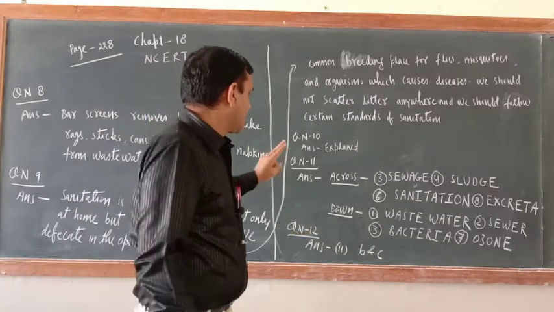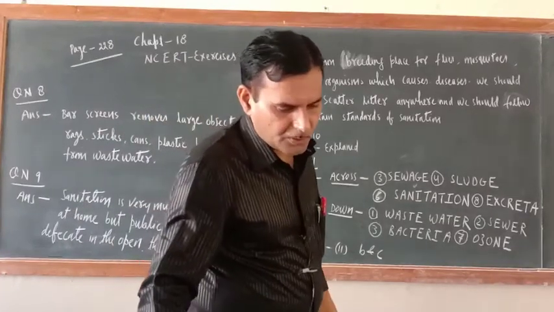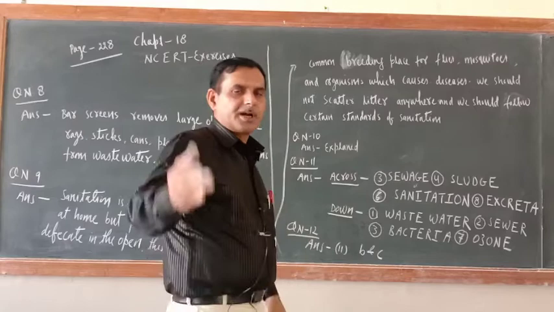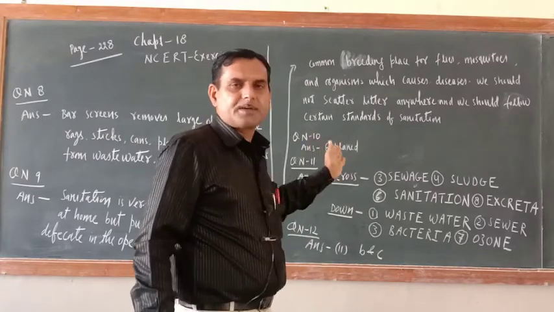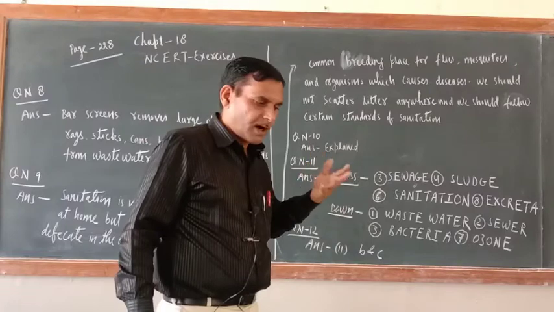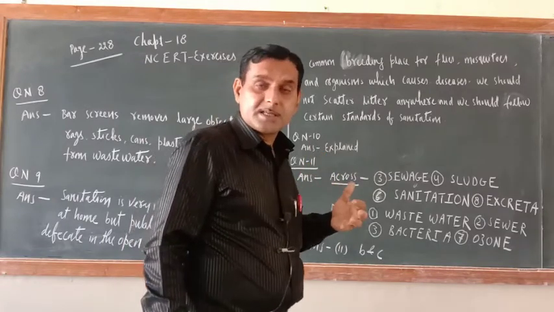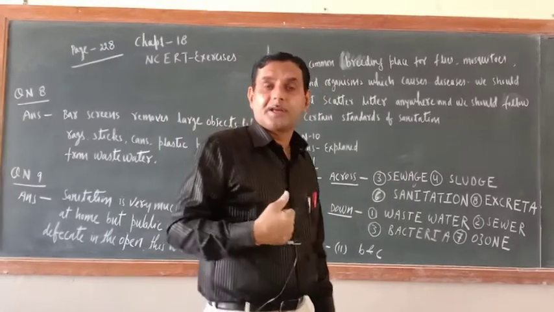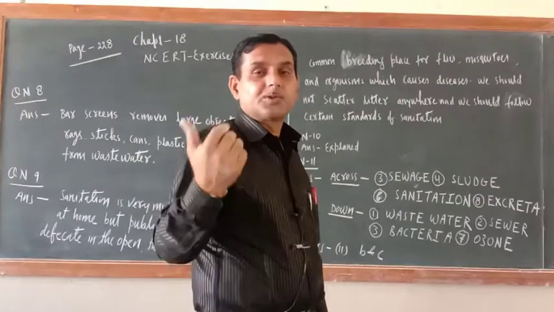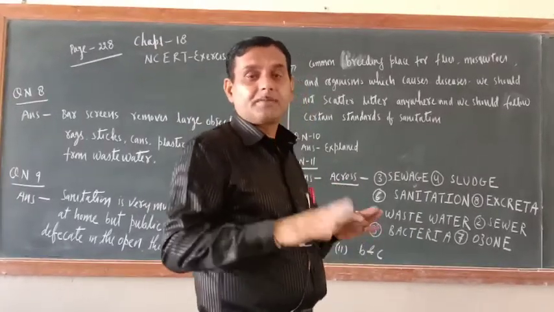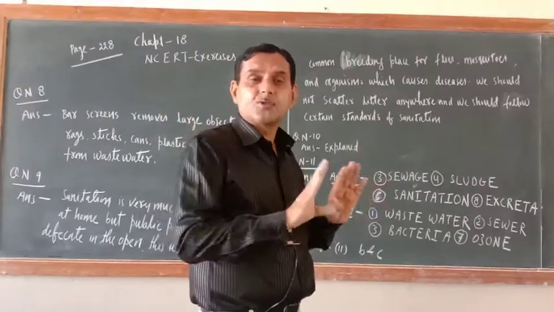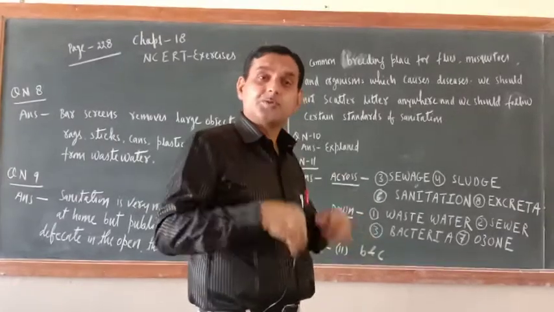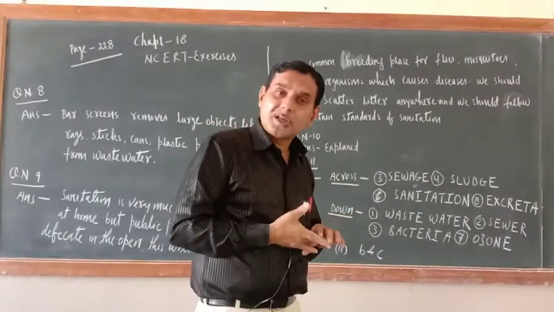Okay, this is there. Now question number 10: outline your role as an active citizen in relation to sanitation. Already I have explained this while discussing the chapter. Just see, wherever you observe that a particular place is overflowing with sewage water, you should inform the municipal corporation so that they can come and rectify the pipe. Not only this, if a place is swampy, we should plant the eucalyptus tree. Not only this, we should educate people regarding the importance of sanitation.